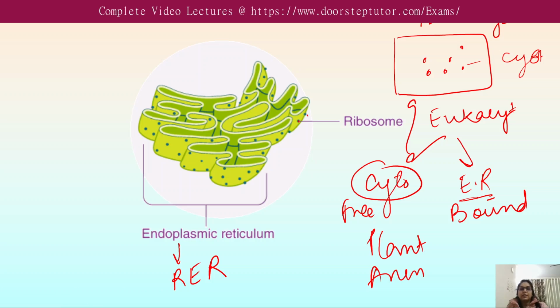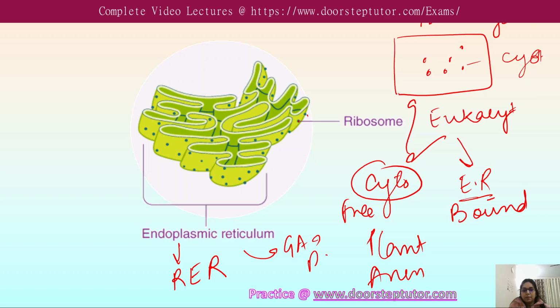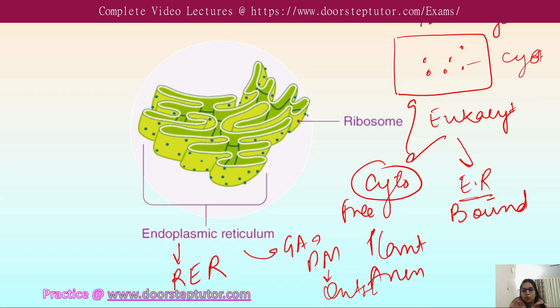After the formation of the protein, they are sent to the Golgi apparatus. From the Golgi apparatus, they are sent to the plasma membrane, and if they are destined to go outside, they are excreted out of the cell, or if they are destined for a targeted organelle, they are sent back to that organelle.